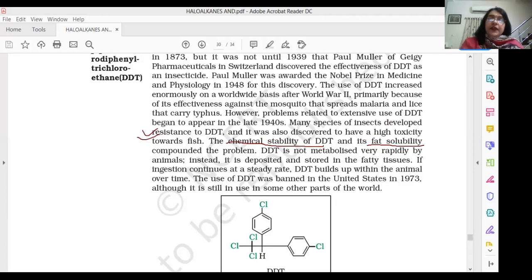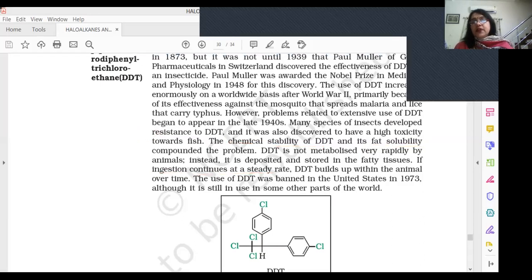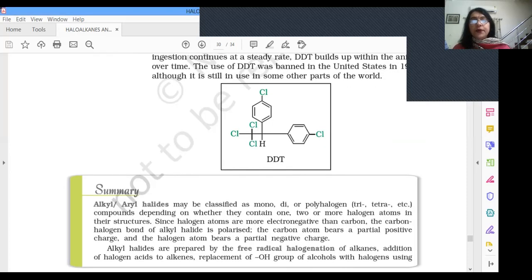If ingestion continues, as our book says, then it builds up within the animal body, and it is a carcinogenic chemical. It was banned in the United States in 1973, and in many countries it has been banned, although the book does say that some parts of the world are still using DDT. So its use definitely should be banned because of its adverse effects. That was all about the polyhalogen compounds which are in our syllabus. I think that was the last polyhalogen compound given in our textbook.